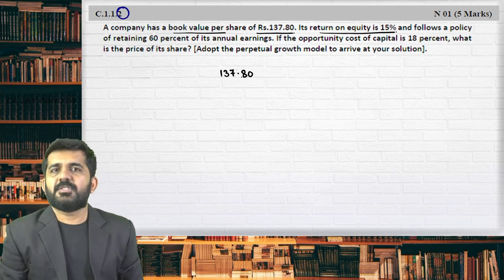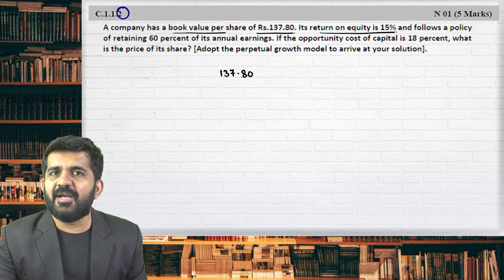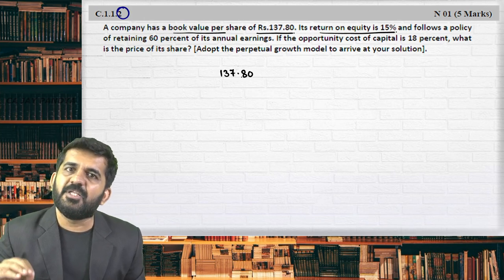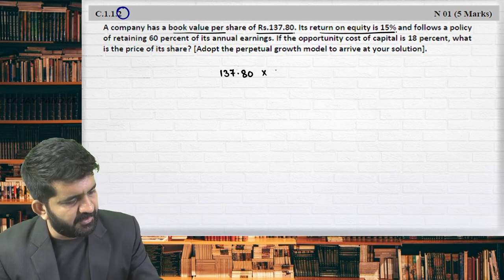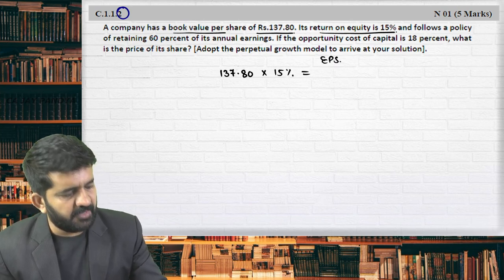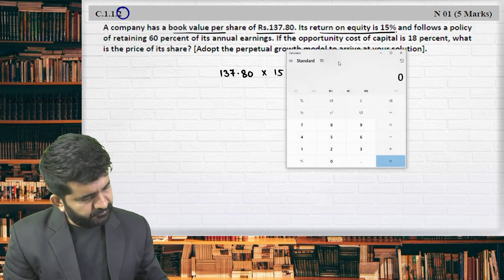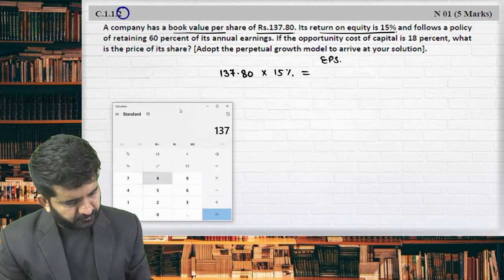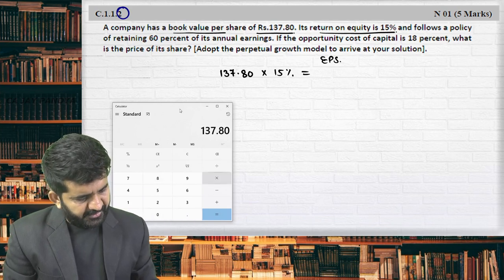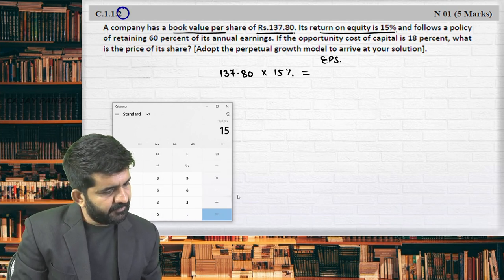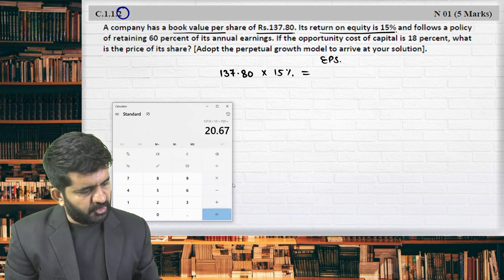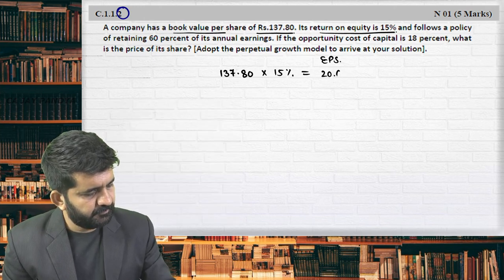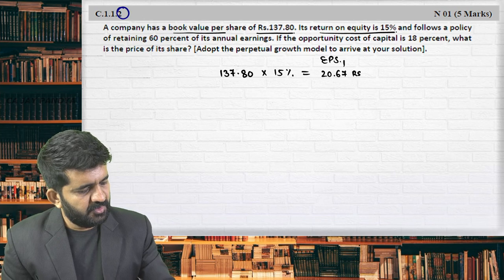137.80. Please understand, if your book value is 100 and your return on equity is 15%, that means your earning per share is 15 rupees. Is it alright? So if your book value is 137.80 and your return on equity is 15%, this is nothing but your earning per share. 137.80 multiplied by 15% is 20.67. Will be nothing but EPS.